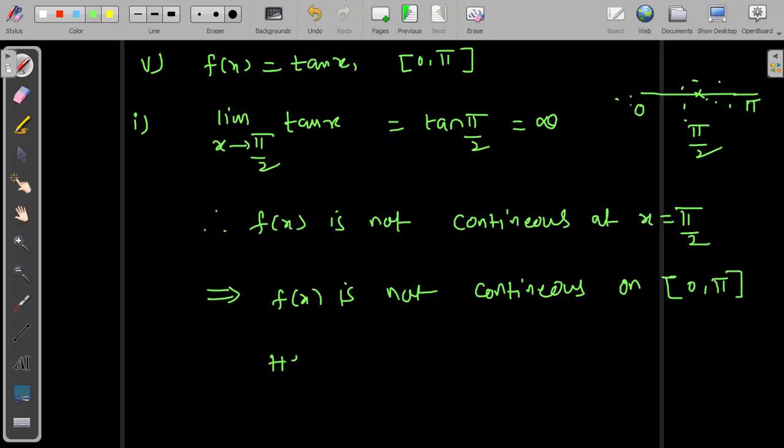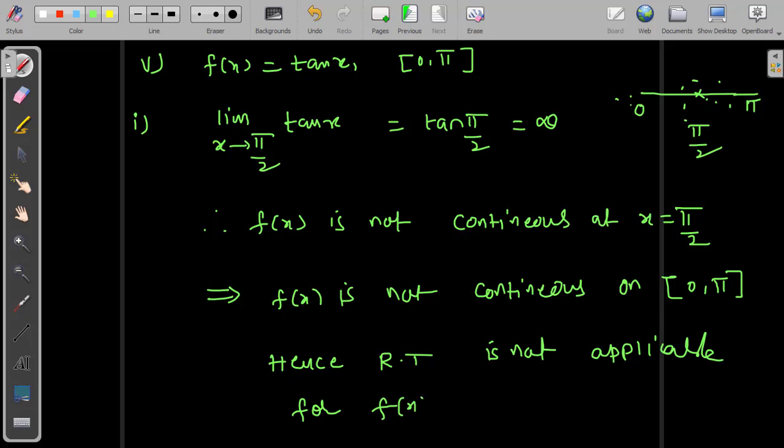Hence Rolle's theorem is not applicable for f of x equal to tan x on the closed interval 0 comma pi. No need to check differentiability and the third condition. Okay, thank you students, thank you for watching.